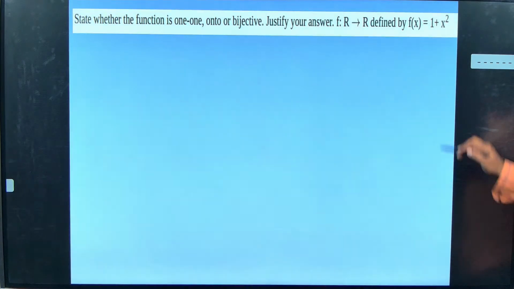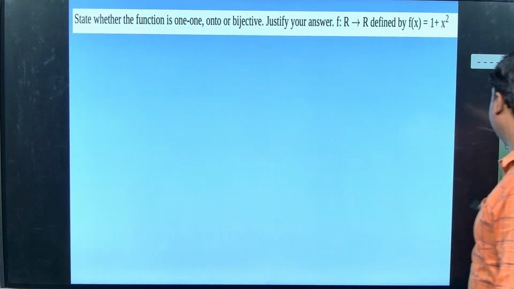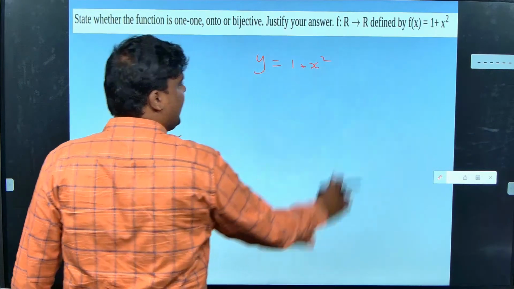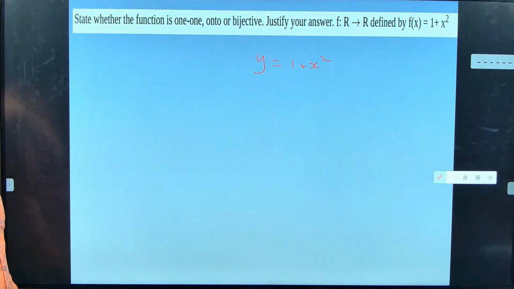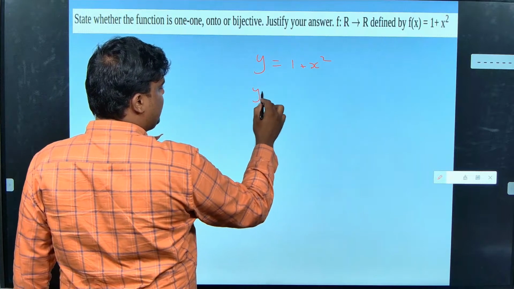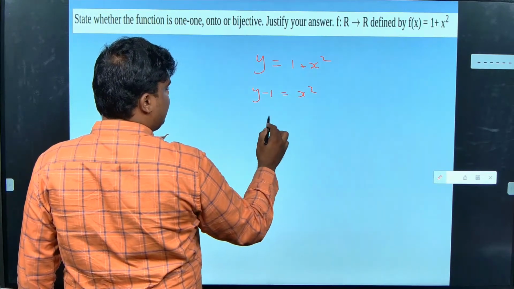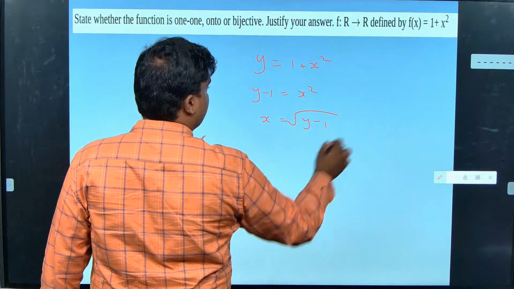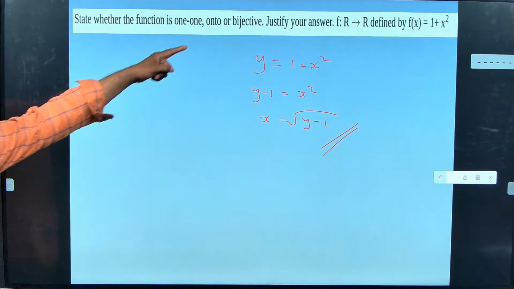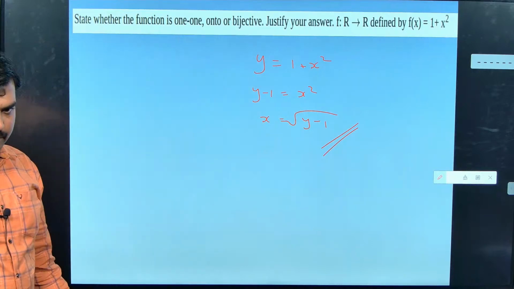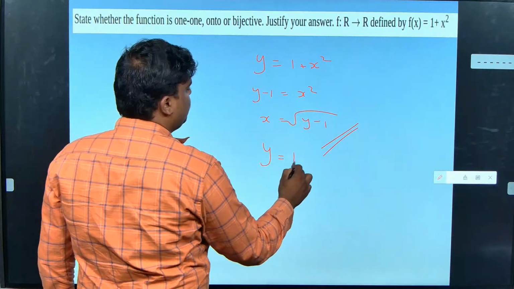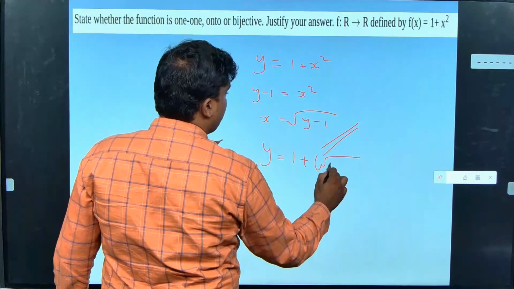Same way, what will I do? I will take y is equal to 1 plus x square. Now I want x, so y minus 1 equal to x square. So x is equal to square root of y minus 1. Now substitute this into this. When I substitute like that, y is equal to 1 plus square root of y.